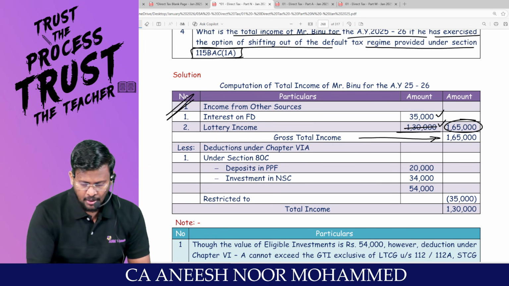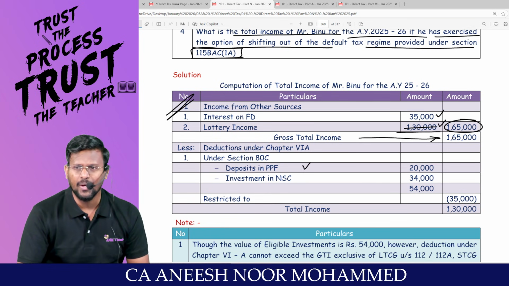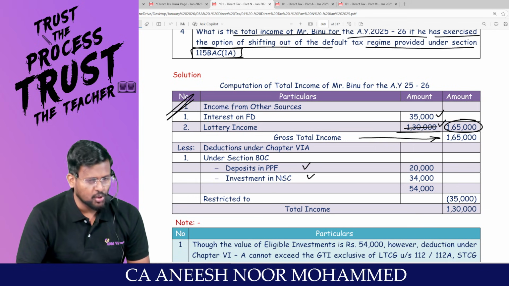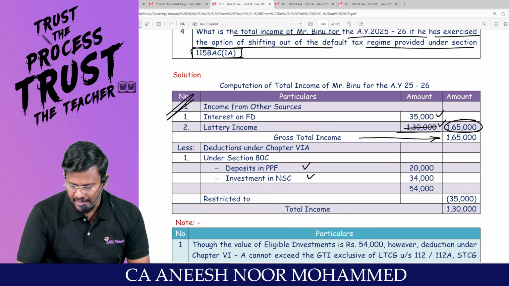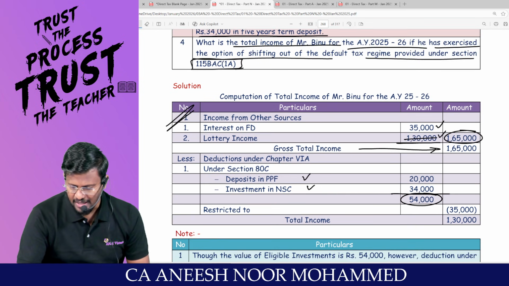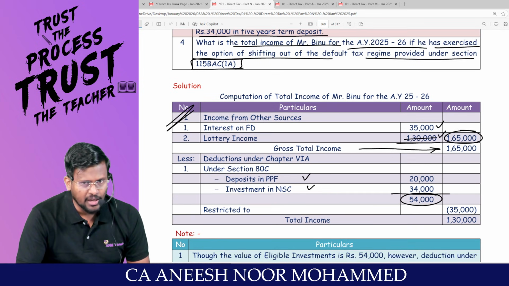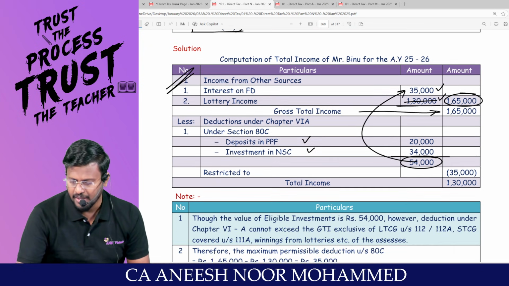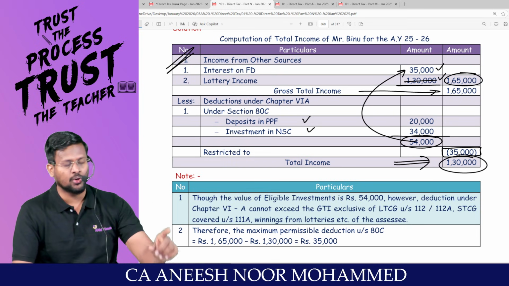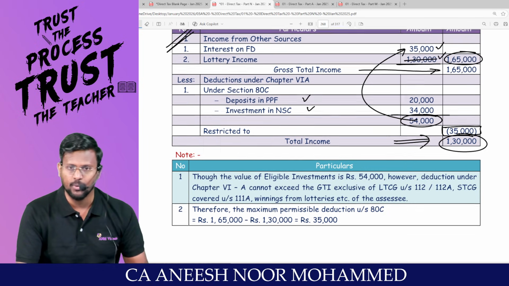Am I right? So you have deposited in PPF, you are entitled to claim deduction under 80C. You have invested in NSC, you are entitled to claim deduction under 80C. Even though your eligible investments are 54,000, against this 1,30,000 you can't claim Chapter 6A deduction. Maximum deduction available is only 35,000. Then your total income will be 1,30,000, which is exactly your lottery income, the casual income. Are you all really with me?